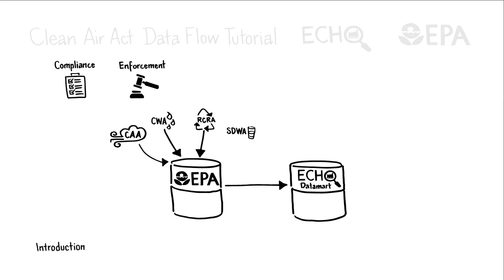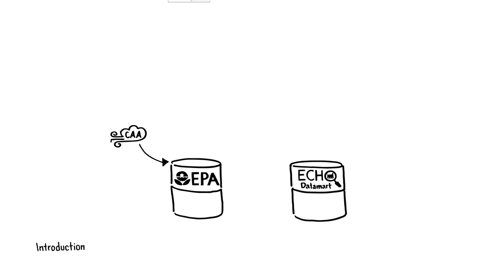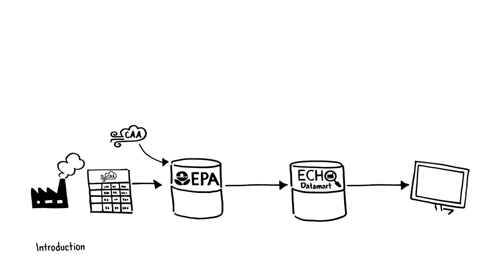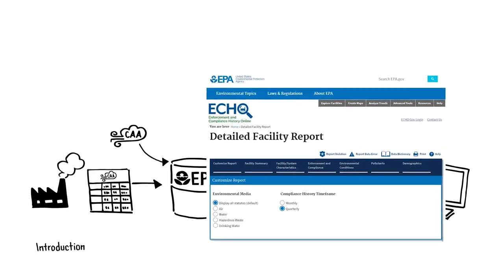This tutorial focuses on Clean Air Act data, specifically data on stationary sources of air pollution. It provides an overview of the Clean Air Act reporting requirements and explains how compliance data are reported to EPA and how ECHO uses the data to derive the compliance history information displayed on the detailed facility report.